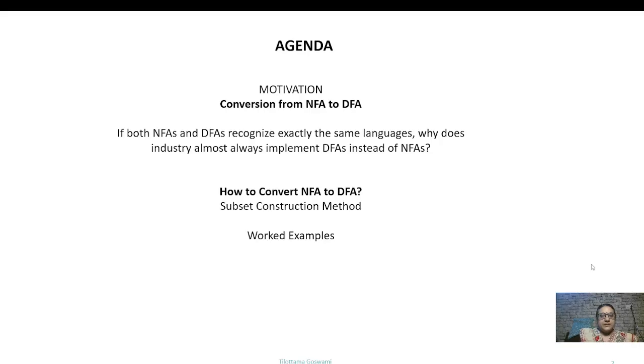So the motivation: conversion from the NFA to DFA. If both NFA and DFA recognize exactly the same language, then why does the industry almost always implement the DFAs instead of the NFAs? And then how to convert the NFA to DFA using the subset construction method.